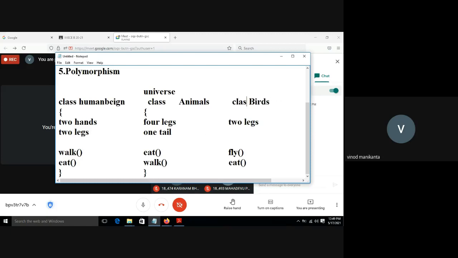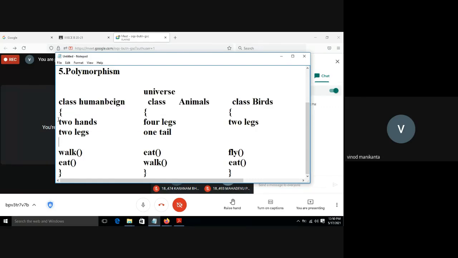So I'm classifying birds also. How am I classifying? Every bird has two legs, and it can fly and it can eat. Okay, so this is about classification. If we want to say human being, it is a class. We are discussing a group of human beings. Every human being has these two properties and these two behaviors. Now I want to define the class.